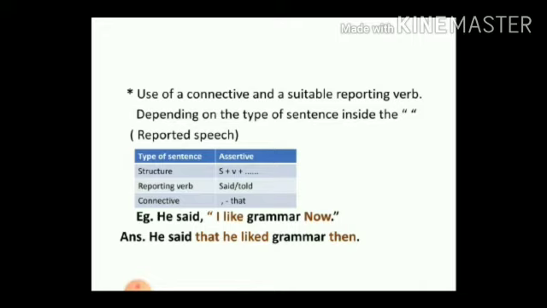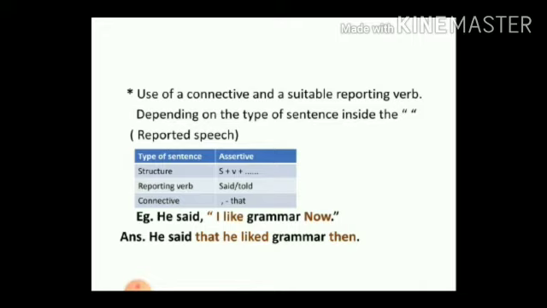Look at the sample sentence, students. The comma will become "that", and of course there will be a change of pronoun and the tense, and the last word "now" will become "then". So what is the answer, students? He said that he liked grammar then.